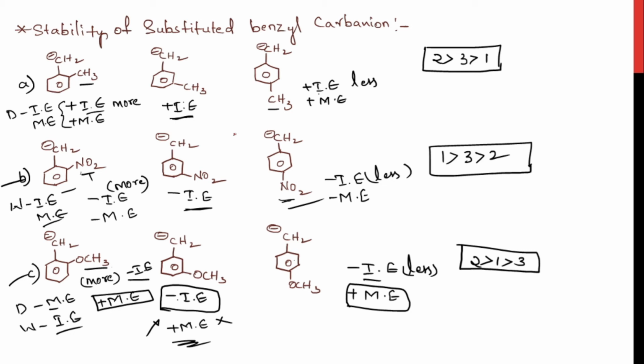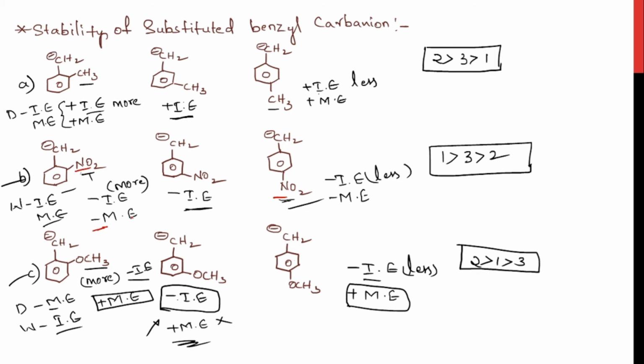Yes, by doing this we have understood when a carbanion is present, when a benzyl carbanion is present, the presence of electron withdrawing group is increasing the stability, right? It is increasing the stability when the group is in ortho position and para position. And you can also see the presence of plus M group at a ortho position and a para position decreasing the stability, right? It is decreasing the stability due to the donating nature, right? This is about the stability of benzyl carbanion.